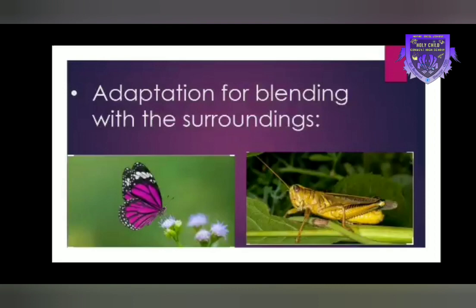Next, adaptation for food in animals. Special adaptations are seen in each category to make the process of feeding easy. We will discuss this in greater detail in the chapter on nutrition. Watch programs on channels like National Geographic, Wild Discovery, etc. to learn more about feeding habits of animals like frogs, snakes and birds.